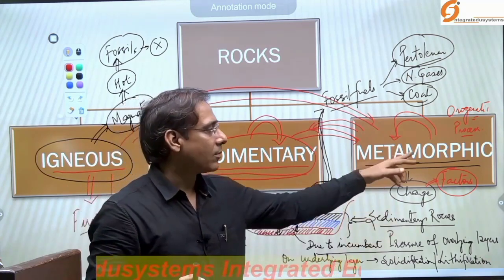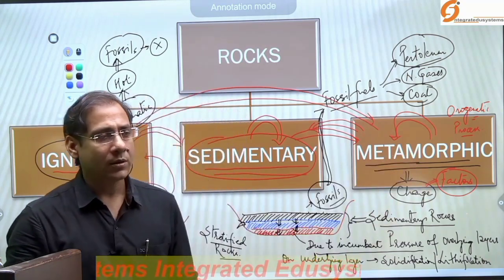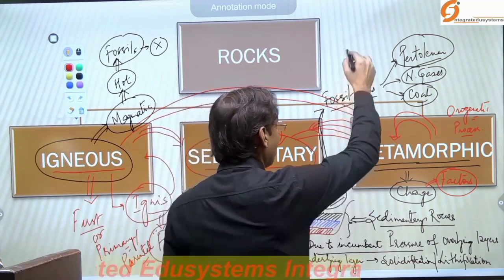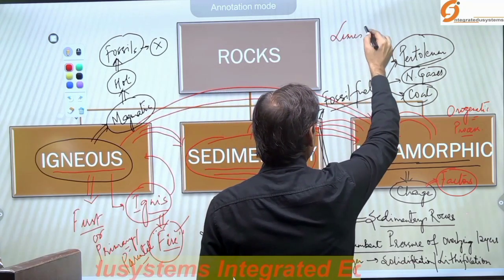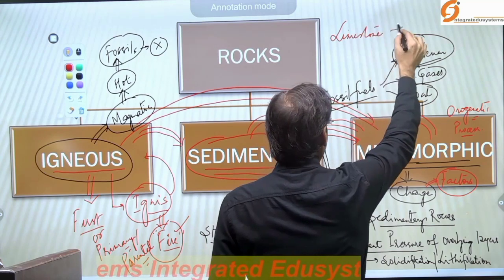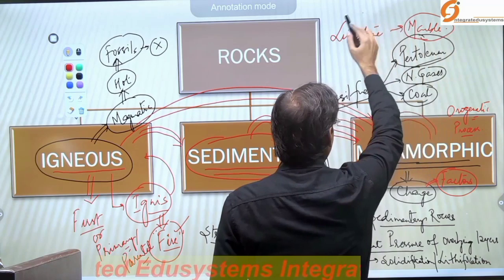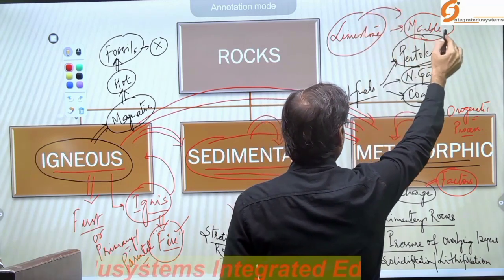We call them metamorphic rocks. Okay. So say for example, limestone is converted into marble. So this conversion here.